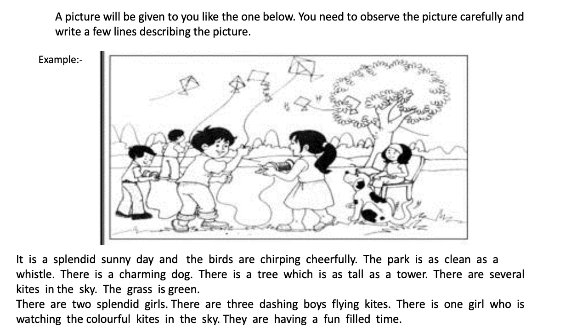So there is one girl who is watching the colorful kites in the sky. She's sitting on the bench, and all the children, all the 5 children along with the pet dog, they are all having a fun-filled time. So this is how a picture composition is done.